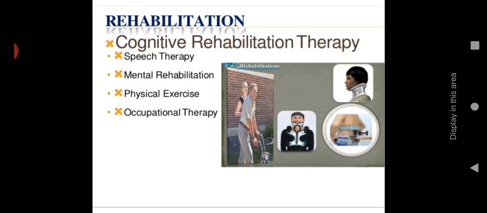Physical exercise is also important, with the help of physiotherapists, to maintain or regain the functional level of the patient. Then occupational therapy for self-care deficit or personal activities, which need proper therapy and practice. It helps to maintain well-being and the maximum level of their functions. So these are the rehabilitative measures.